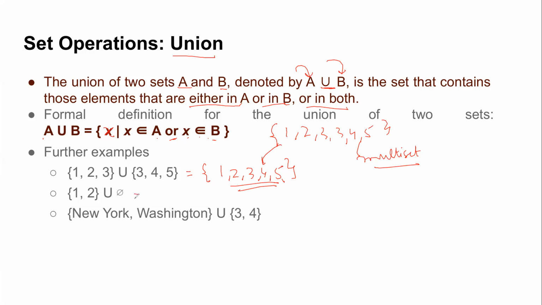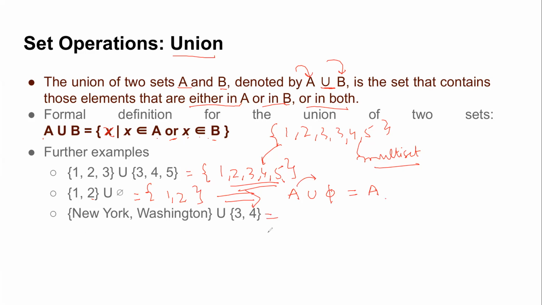Okay, now what about this one? A set which has two elements and an empty set. Remember, the union of sets should contain the elements in both. Excellent, it is {1, 2}, but what property do you infer from this? If I have any set A and I take a union with phi, what should be the resultant answer? It should always be A, right? Why is it so? Because phi has no elements. So all the elements of the union are of the set A.